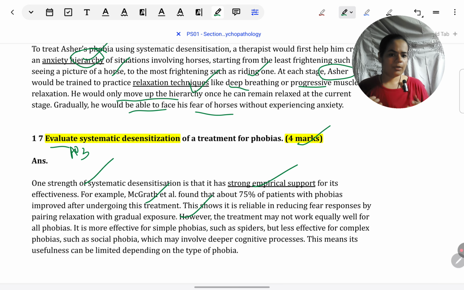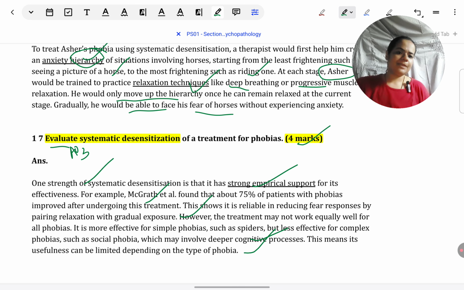Then to give a counterpoint, I have mentioned that unfortunately it doesn't work for all patients. Looking at this figure, 75%, it looks like every patient of phobia benefits from the treatment. But what has been found is that this treatment works better for simple phobias, not for complex ones, not which involve a lot of irrational beliefs or the cognitive level doesn't work for them. Works for little superficial or surface level type of phobias, which don't involve too much of an element of thinking. So then I link off by saying that no doubt it is valid, that is what the evidence is showing, but because it cannot be applied to all types of phobias, the application is restricted.